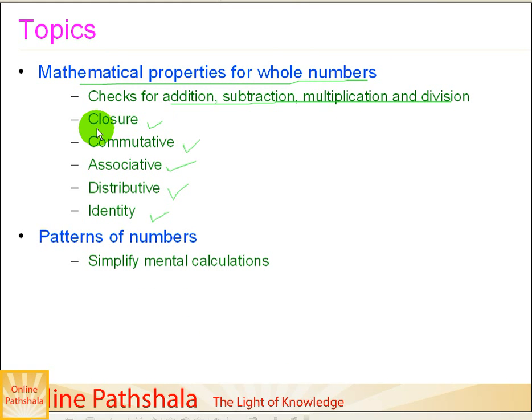So what we will do is we'll take each and every property one by one. I'll explain what we mean by closure, what the basic idea of closure is, and how we check whether addition, subtraction, multiplication and division satisfy the closure property or not, and we state our conclusions there.